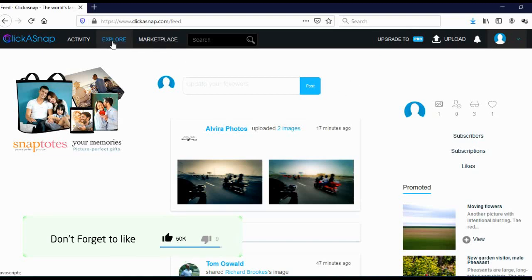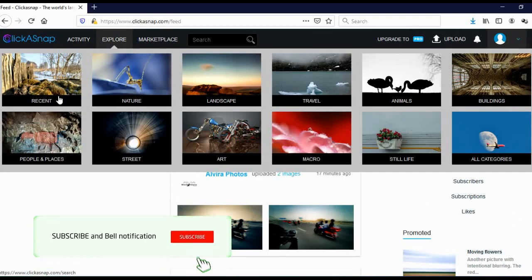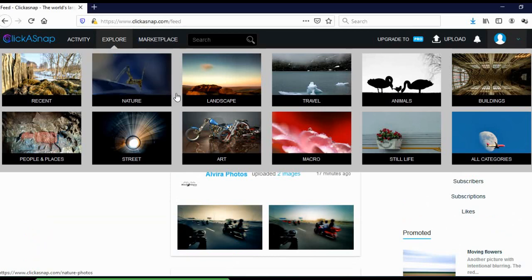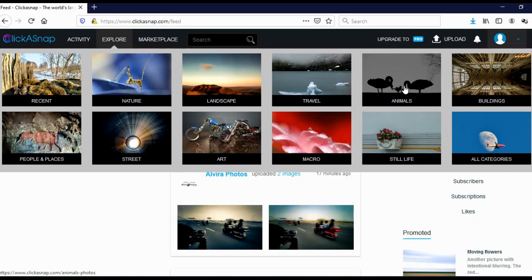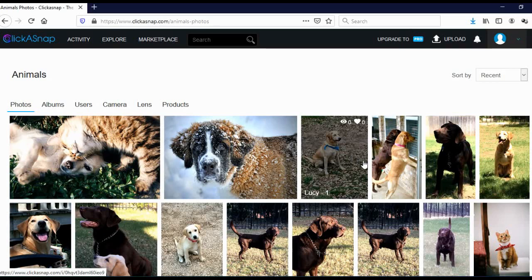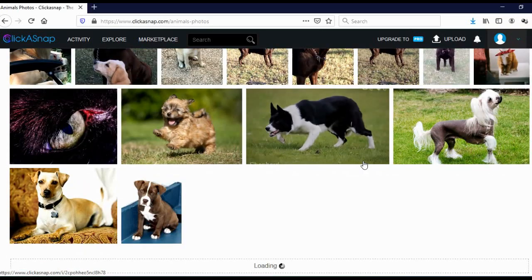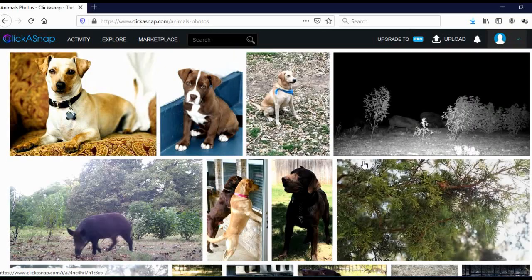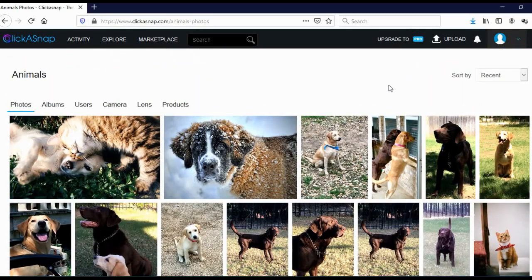And when you click here on explore, you can see most popular categories. Here you can see most recent, here you can see nature, landscape, travel, animals, buildings, people and places, streets, art, micro, still alive, all categories. And you know that I'm in the dog niche, so I'm uploading images here in animals, and I also do research here to find some good images. As you can see, there are lots of dog images here. And it is actually best if you can make your own images and upload them here on ClickASnap.